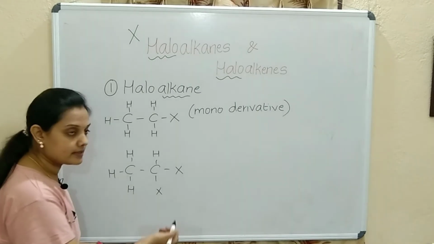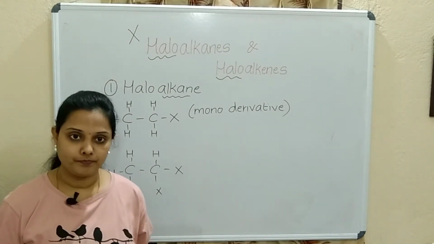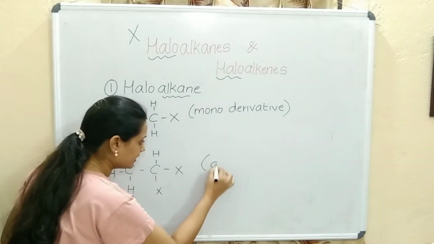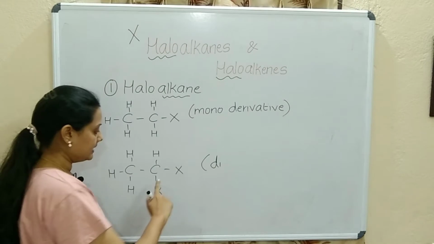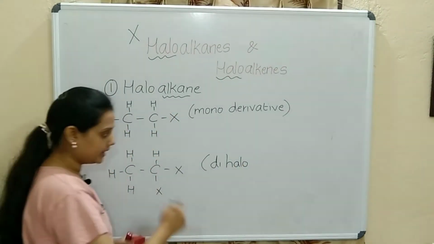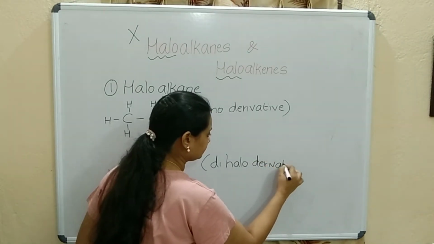So what is this now? Dihaloderivative. Why the word di? 2. So it is di, and the derivative is where halogen is substituted. It is dihaloderivative.